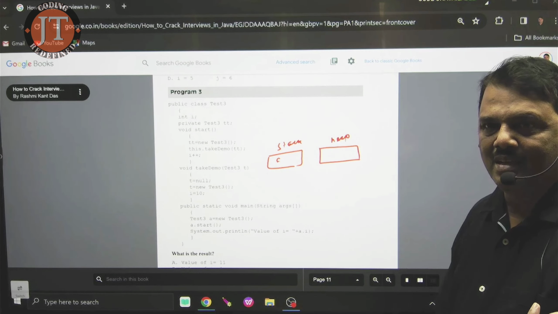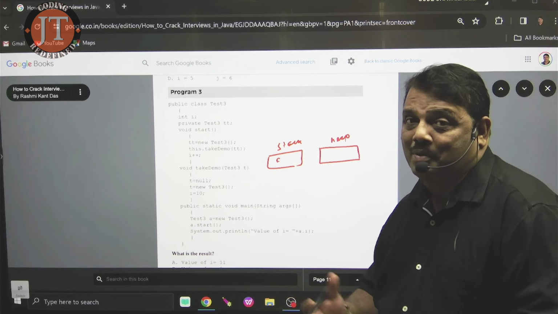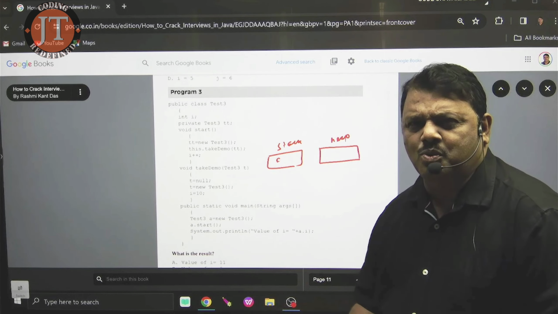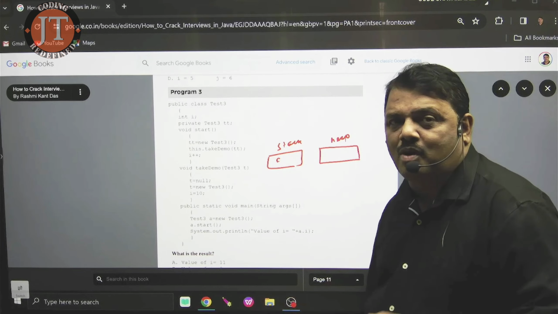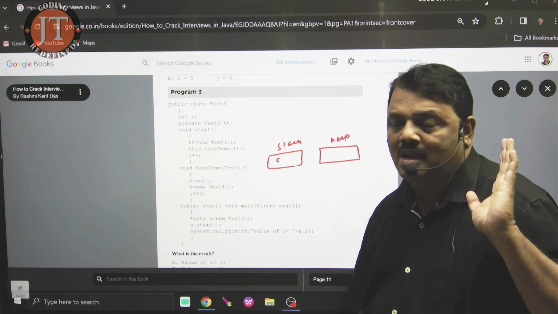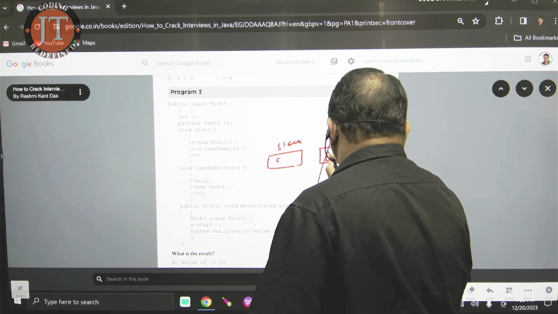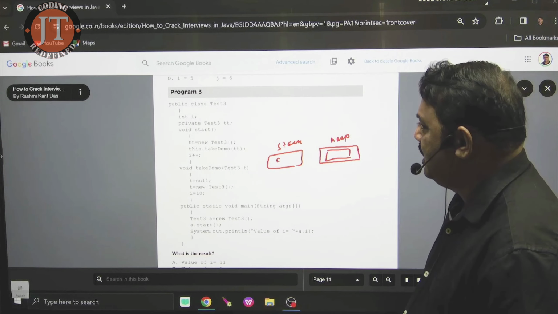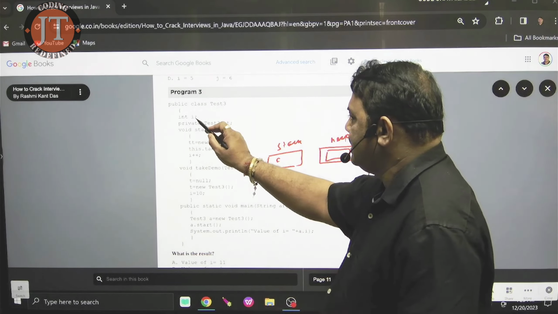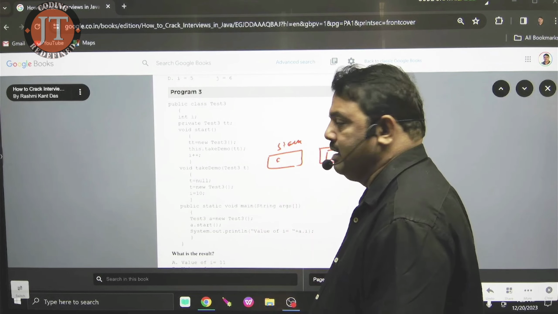I already elaborated these terms to our students. Everyone must know the memory management in case of Java. This is called JVM occupied memory space. Now, the size of the object depends on which variable? Instance. How many instance variables are available here? Here you see, i is an instance variable and TT is an instance variable.